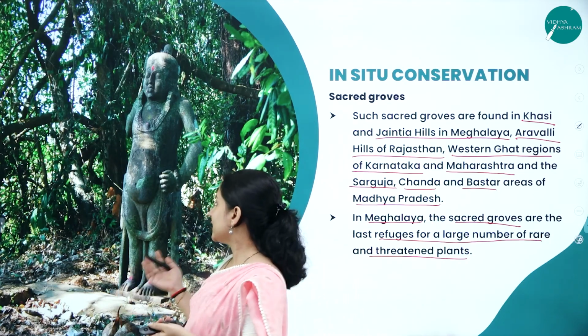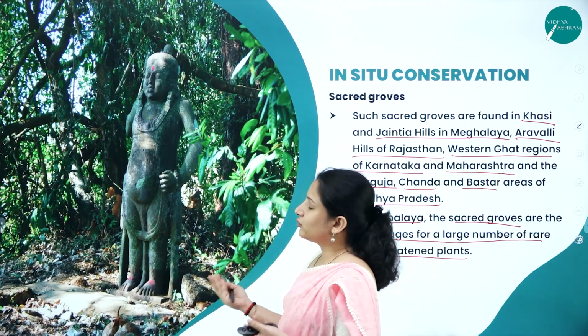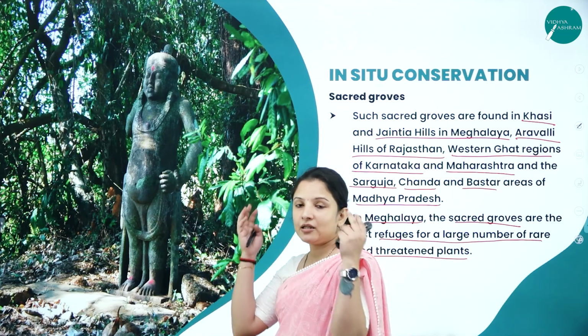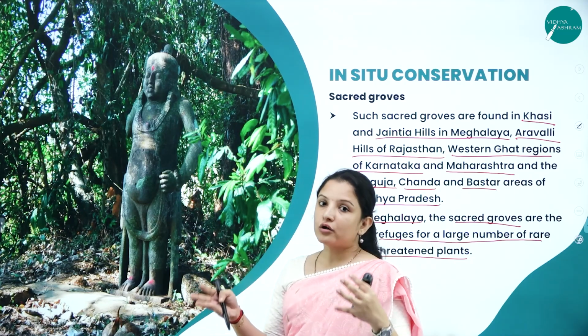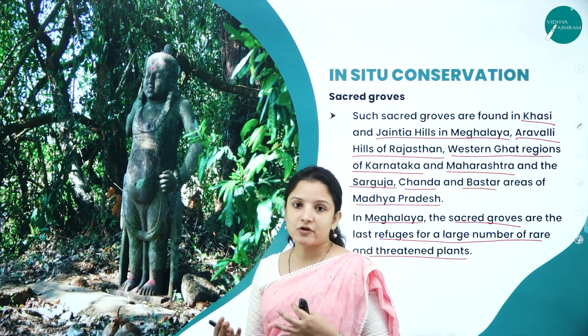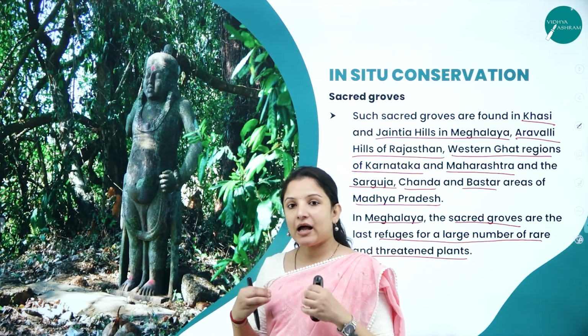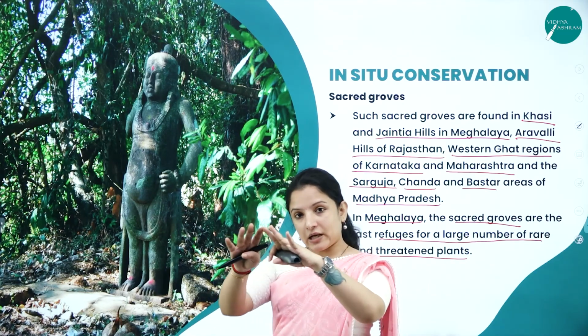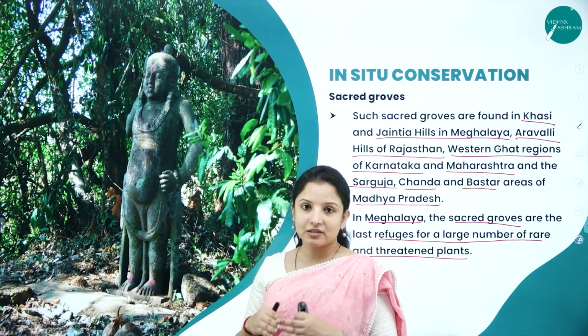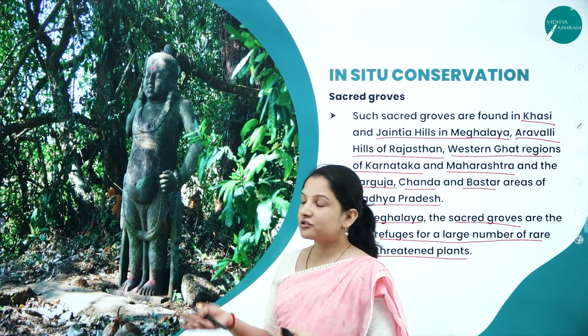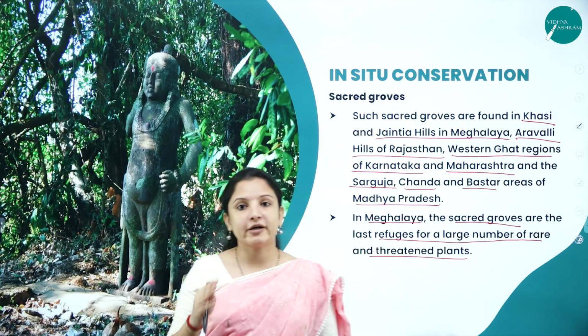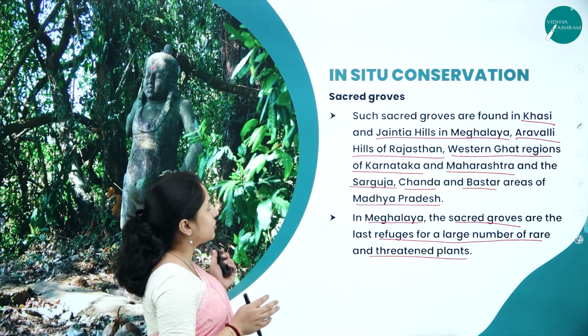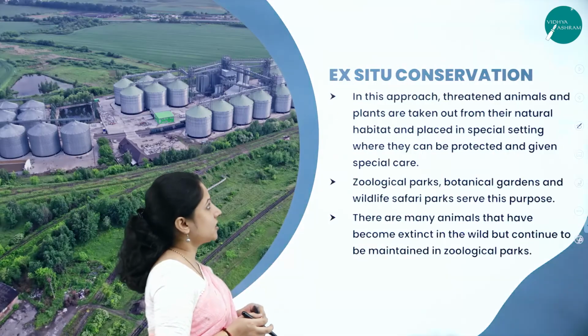So here we have taken the example of a sacred grove. What they do is, in a plot of forest itself, they put some idol of God and start worshipping. So that people will have a fear that nothing within that plot should be disturbed because it belongs to God. That is how, through sacred groves, biodiversity is conserved. So this is also a kind of in situ conservation itself.